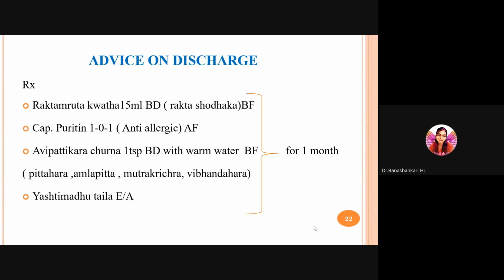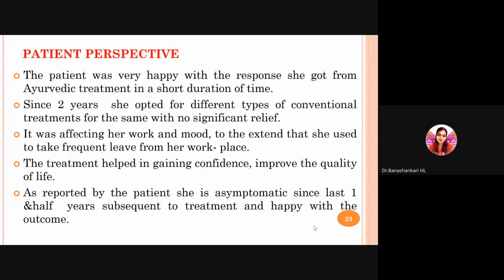Advice on discharge, these are the Shamanaushadhis we gave to the patient. Raktamrita Kwatha 15 ml BD, capsule Puritin 1 BD, Avipattikara Churna 1 tablespoon BD with warm water before food. Ishtimadhu Taila as external application for 1 month. The patient was very happy with the response she got from Ayurvedic treatment in a short duration of time.